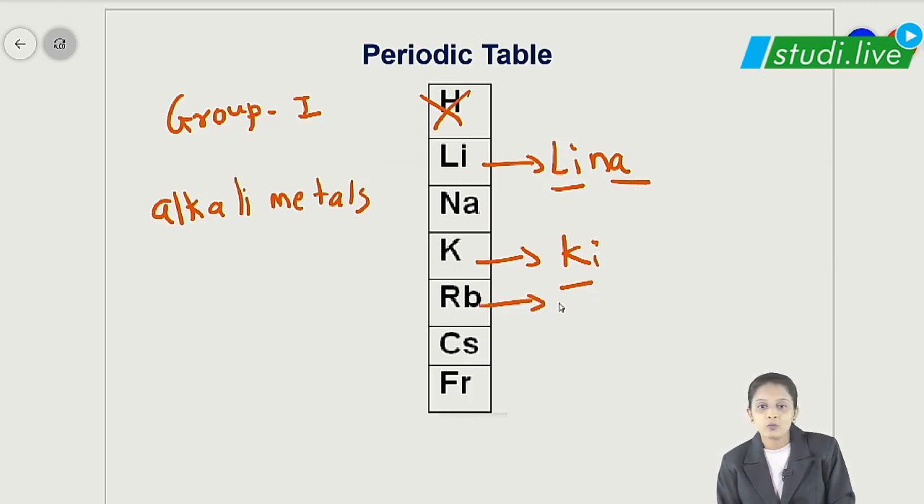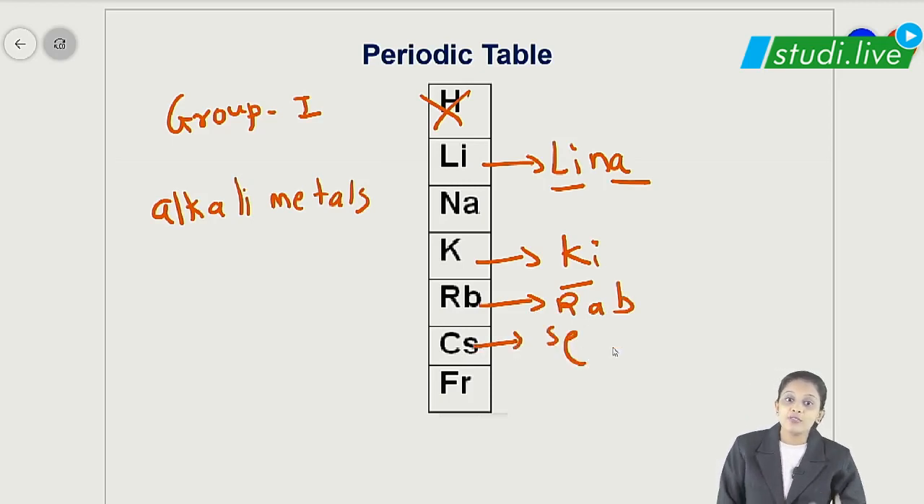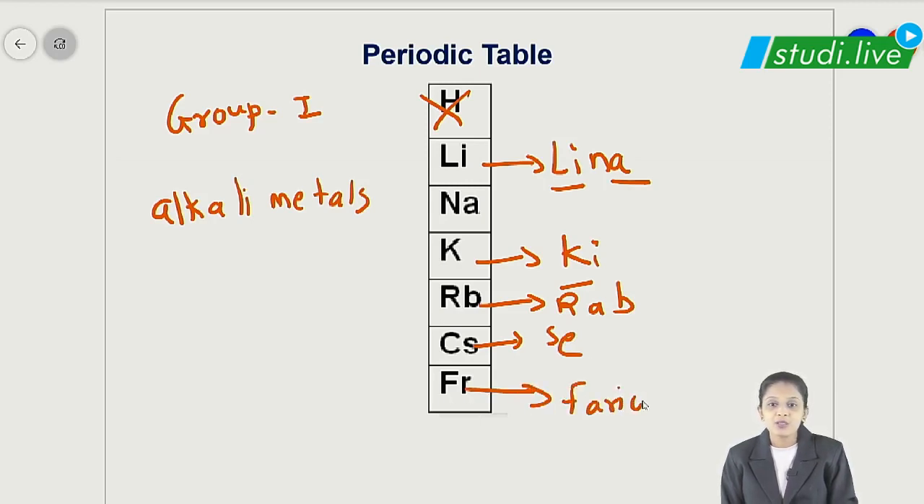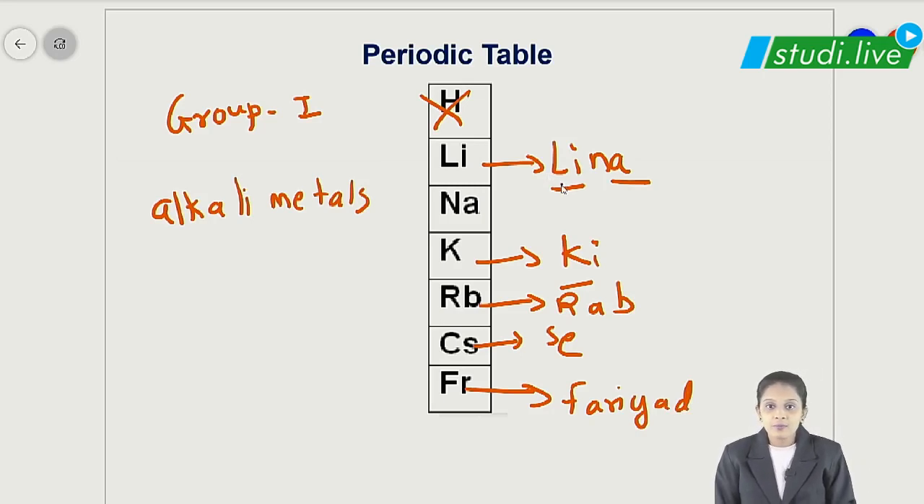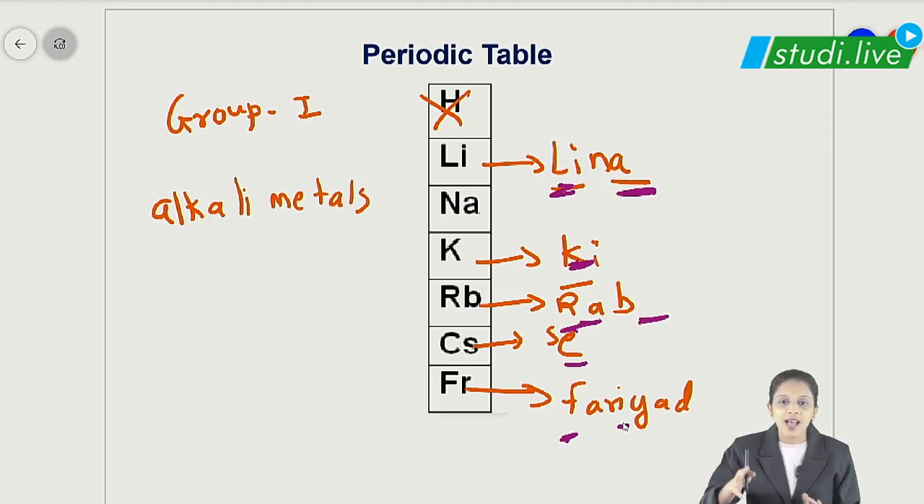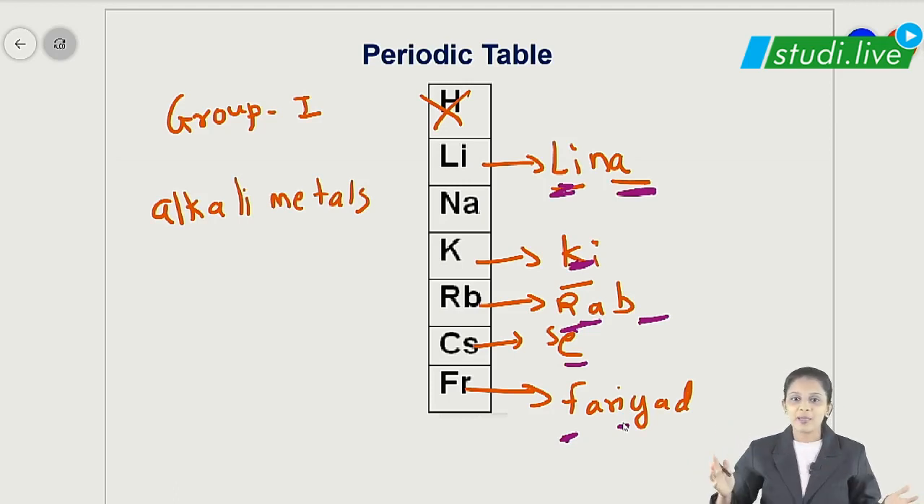Then we have rubidium, so you say rub se. Then we have francium, students. So what are we going to say for francium? Rab se, faryad. So what we will definitely learn over here is lithium, sodium, potassium, rubidium, cesium, you need to remember, and francium. So Lena ki rab se faryad, that is your group 1 elements. Am I clear with this, student?